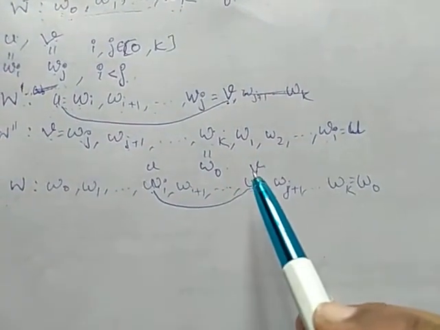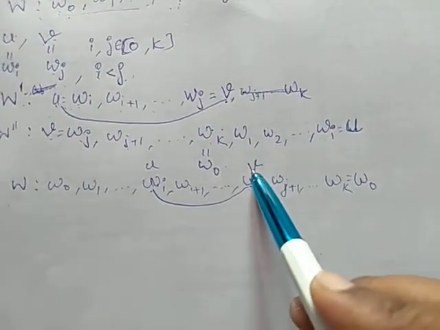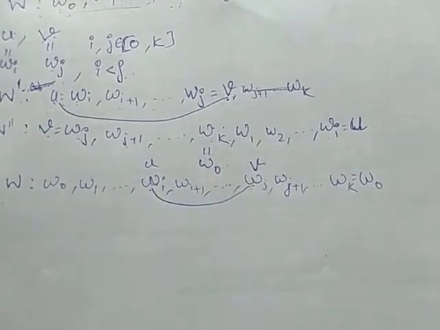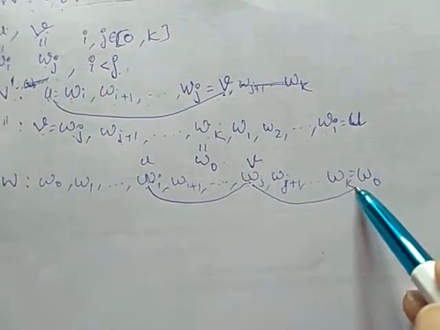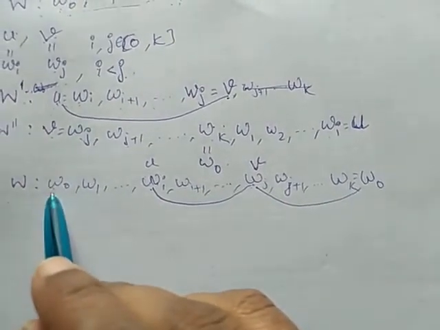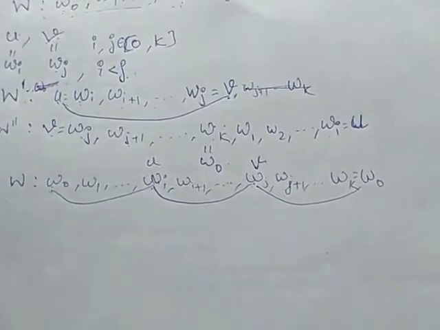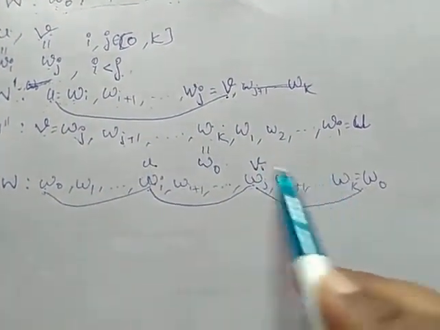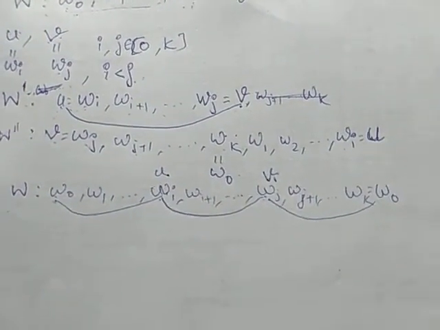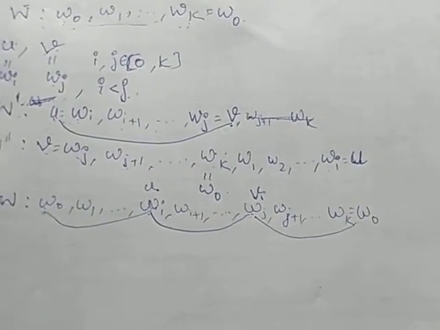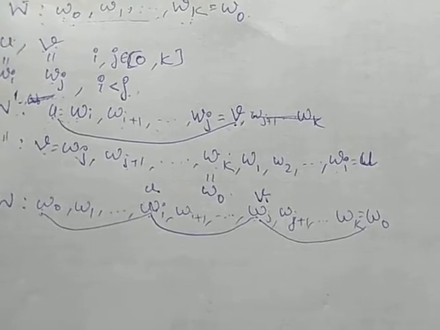To prove there exists a walk from wj to wi, which is a directed walk, we are considering wj to w0. w0 is nothing but our wk. So, w0 to wi. Therefore, there exists a walk between u to v and v to u. Therefore, D is strongly connected.